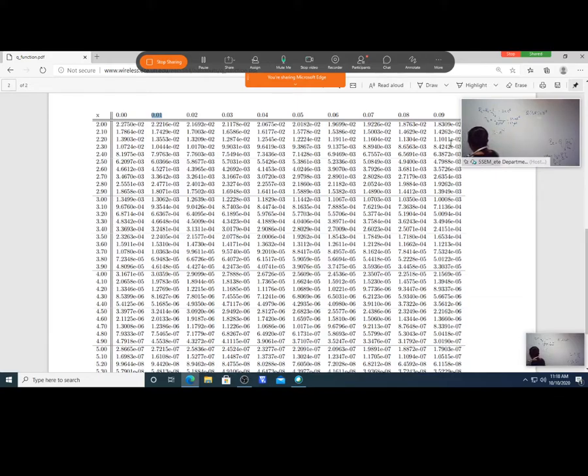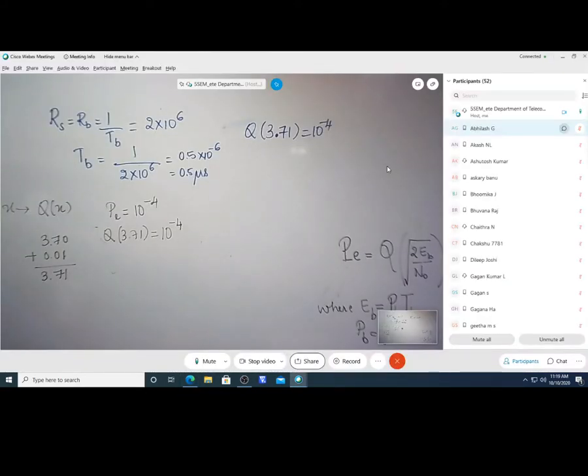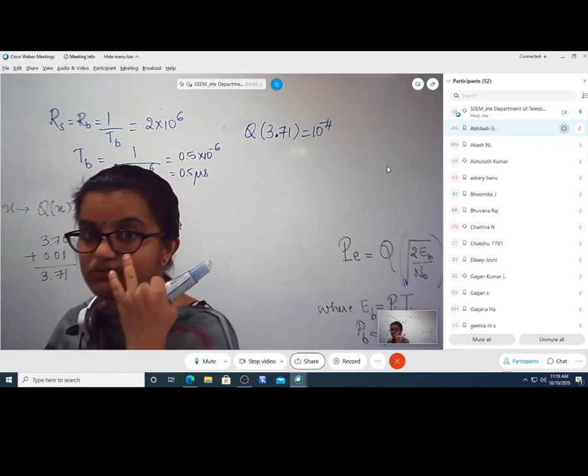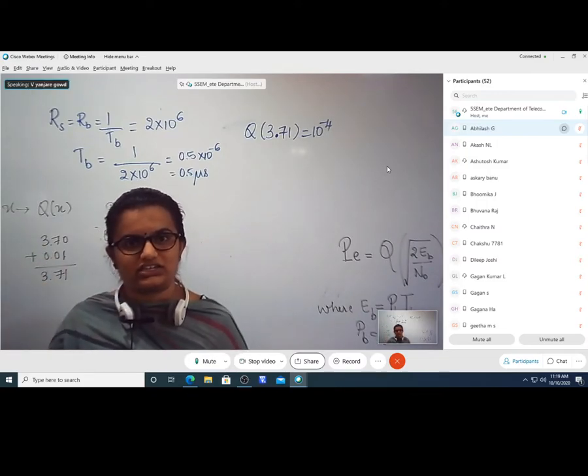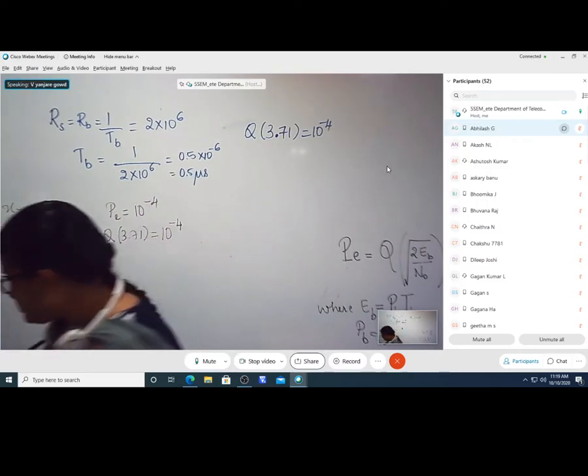3.70 plus 0.01. If you add, you are going to get 3.71 as the answer. So Q of 3.71 will have a value of 10 raised to minus 4. You're going to make use of this x value in order to determine the parameter in the equation that we are trying to use. Is this understood? How to look at the table? Do you have any doubts in mapping in the table? No, ma'am. Okay, so we will move ahead.